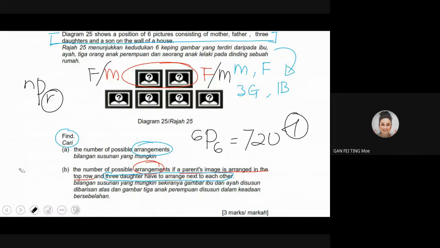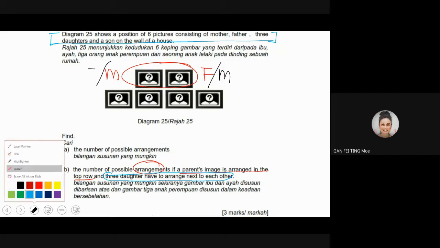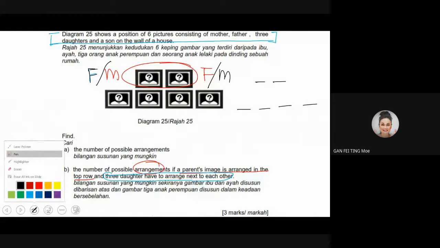Let me erase all this. This is the information. So let's come back here. This is father, black color. Father, mother, here, this is 2. And now at the bottom, you have 4 positions. So I got father and mother, 2 persons and 2 placings.